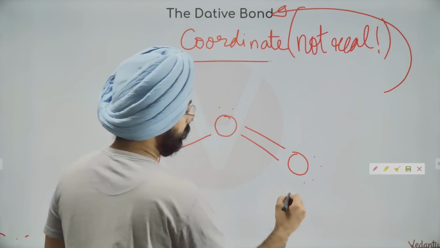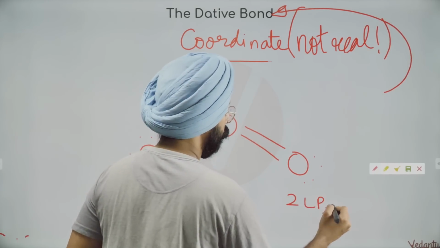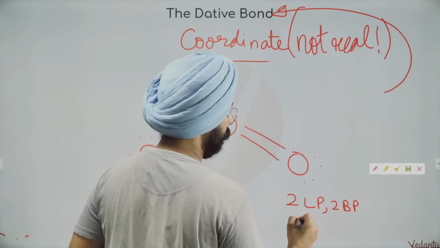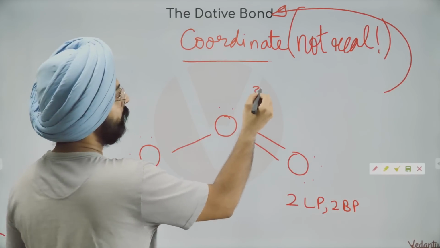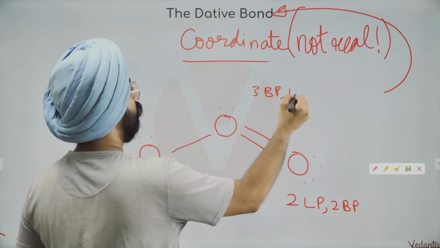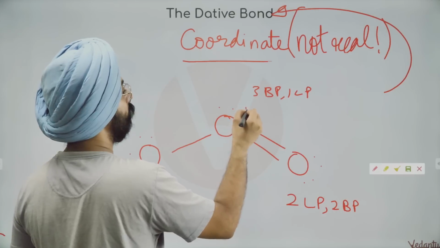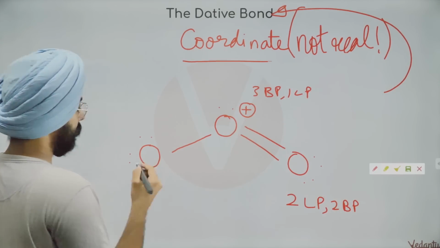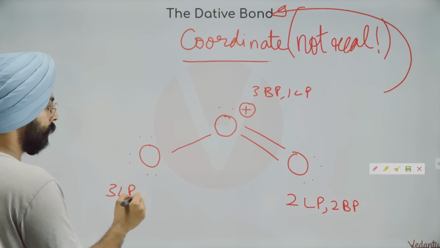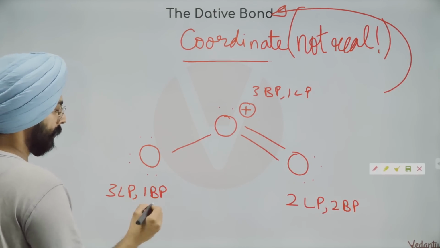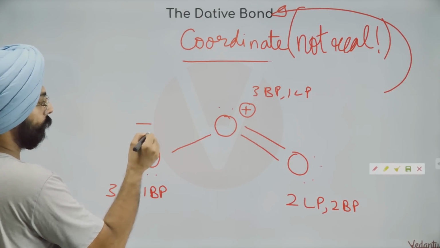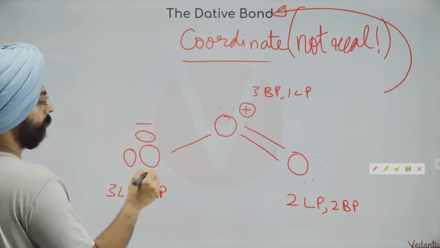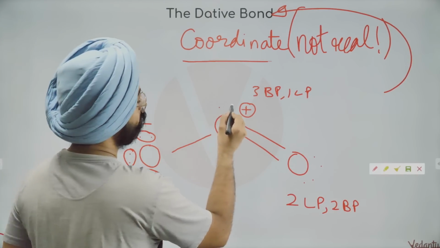So finally, this guy has two lone pairs, two bond pairs. Hence, it is neutral. This guy has three bond pairs, one lone pair. Hence, it will have a positive charge. This guy has three lone pairs, one bond pair. Hence, this guy will have a negative charge on it. Got it?